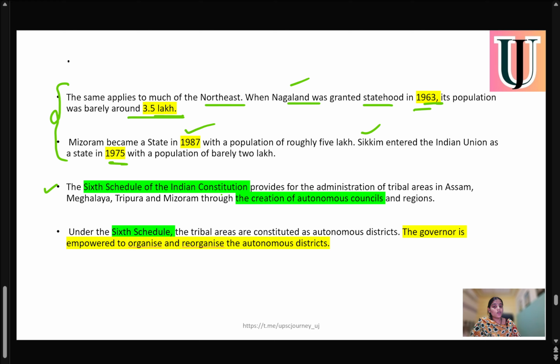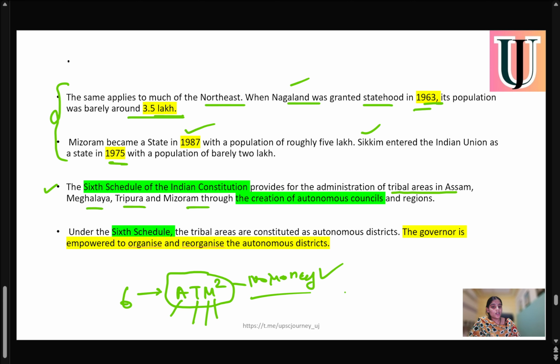Talking about the 6th schedule of the constitution, it provides for administration of tribal areas like Assam, Meghalaya, Tripura, Mizoram. So the 6th schedule we have to remember by A, T, M square. A for Assam, T for Tripura, M for Meghalaya, and M for Mizoram. So remember, in ATM no money.